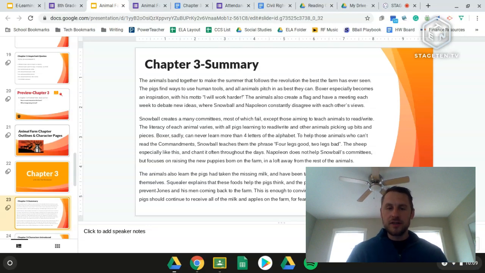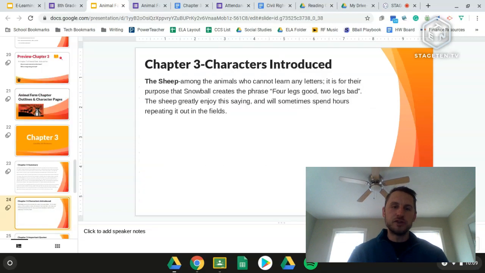Squealer goes to the other animals and explains to them that these foods help the pigs think, and that the pigs' brains are needed to prevent Mr. Jones and his men from coming back to the farm. This explanation is enough to convince the other animals that the pigs should continue to receive all of the milk and apples on the farm for fear of Mr. Jones's return. All right, so that's just a short summary of chapter 3.